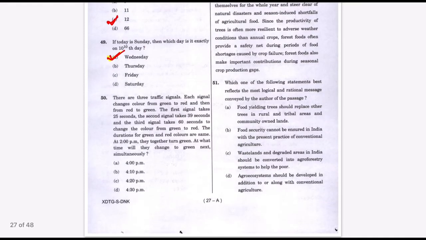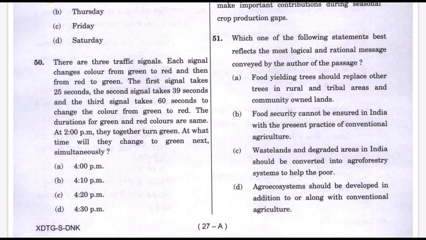So this is the question. If you see here, it says there are three traffic lights, three signals. Each signal changes from red to green and then from green to red and then red to green. So what is happening here? The traffic light goes from green to red and then red to green in how many seconds, we will read in the next line.